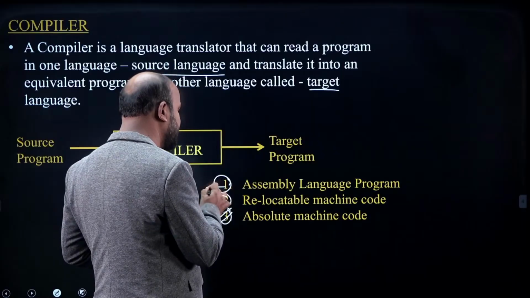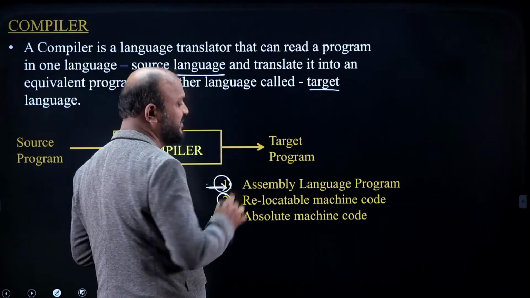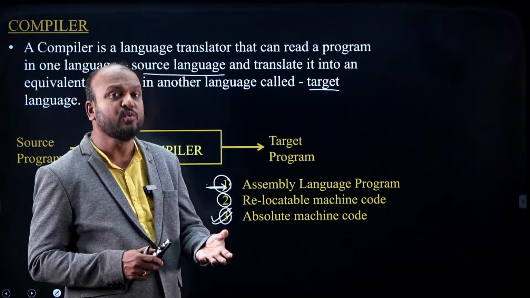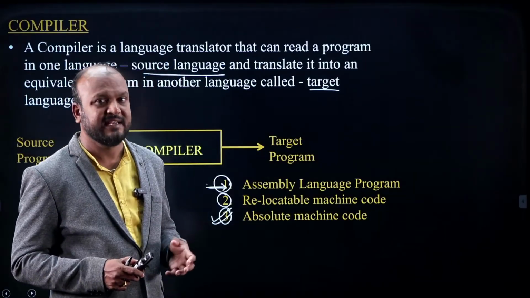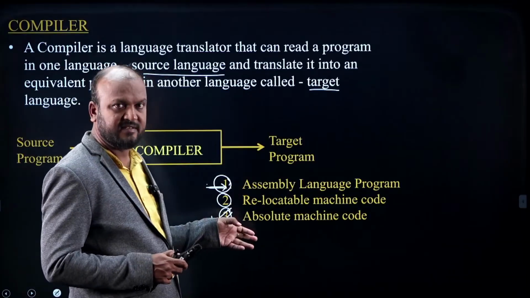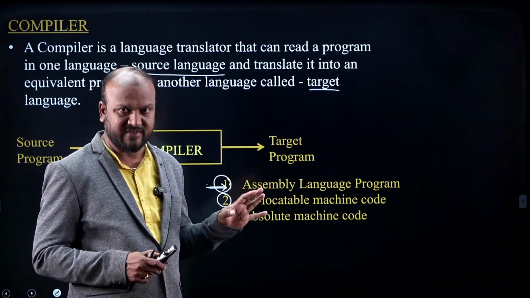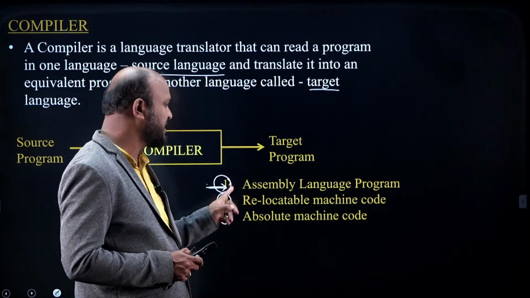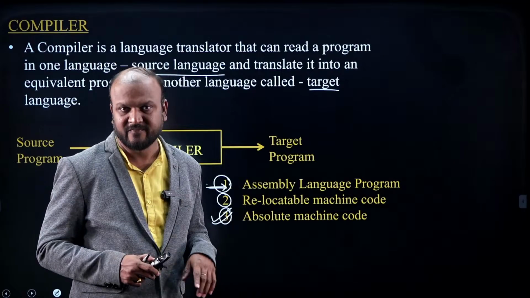So what output you want from a compiler is something you should decide when designing it. That's why you shouldn't conclude it is always machine code. It is your choice whether the output of the compiler is an assembly language program, relocatable machine code or absolute machine code.